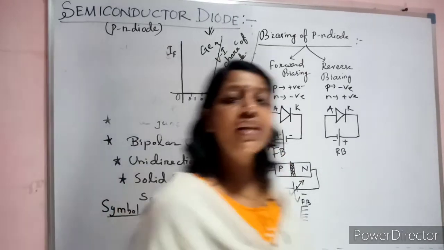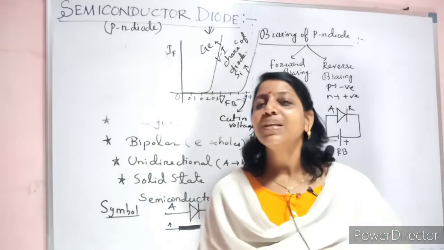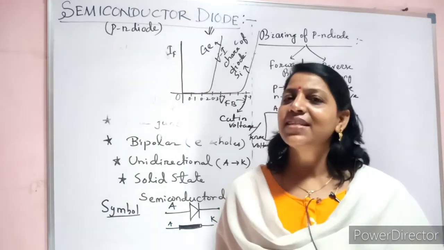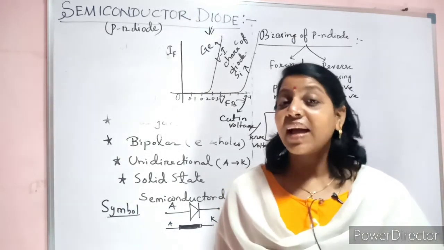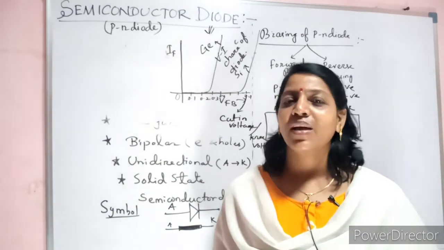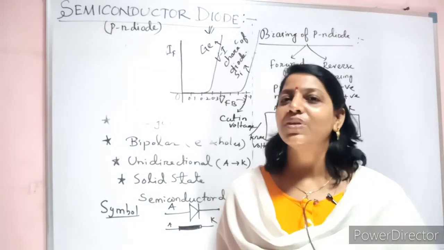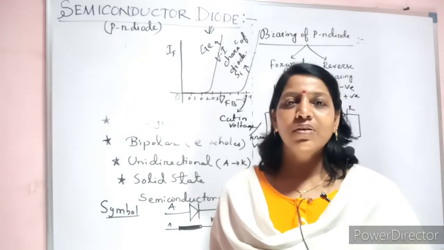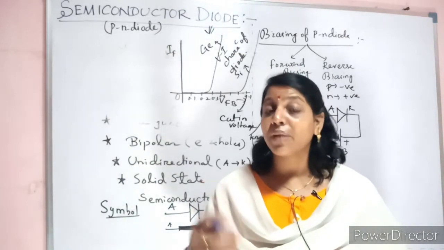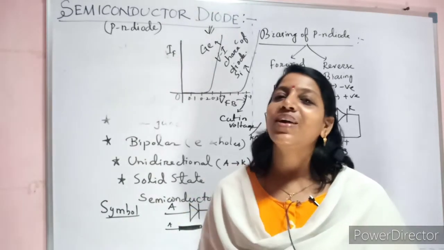What is the meaning of cut-in voltage or knee voltage? I can give you a beautiful example. Just imagine, early morning you are so hungry. You want to go out for some work. You need a certain breakfast, or not? That minimum breakfast which will energize you or activate you, that is nothing but your cut-in voltage or knee voltage. That may be 2 to 3 chapati, or maybe 3 to 4 idli, or it may be 2 dosa. Whatever minimum breakfast you need, that will make you activated or energized. That is called the cut-in voltage.